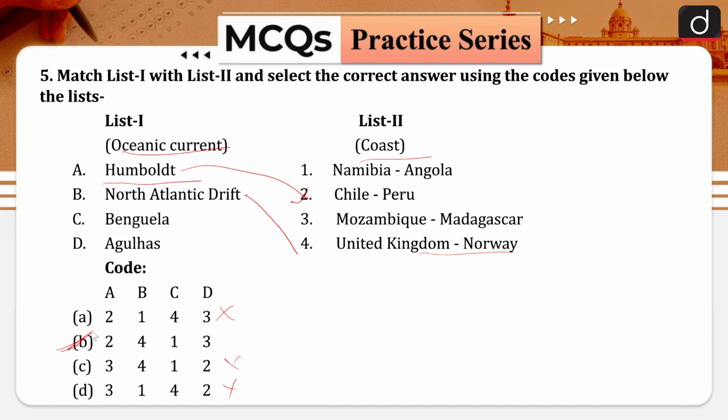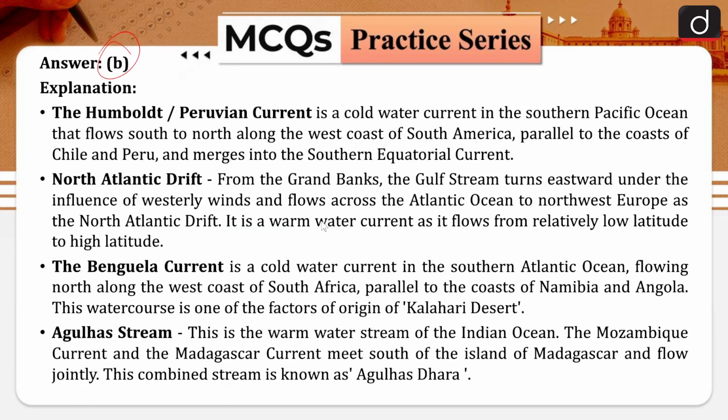C is 1, that is Benguela is Namibia and Angola. And D is 3, that is Agulhas is Mozambique and Madagascar. Let's see. So the Humboldt current is also known as the Peruvian current, and it is a cold water current. It lies in the southern Pacific Ocean and it flows south to the north along the west coast of South America. So imagine this is South America and this is the way how the Humboldt or Peruvian current flows, and it is parallel to the coast of Chile and Peru and it merges into the South Equatorial current.